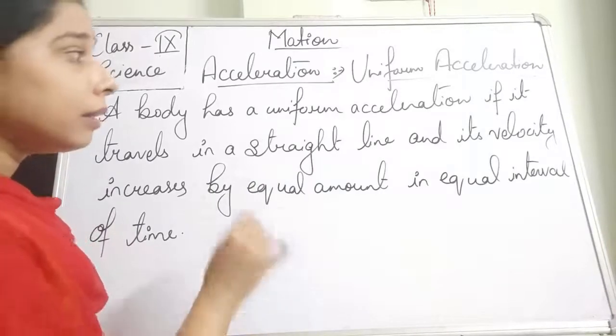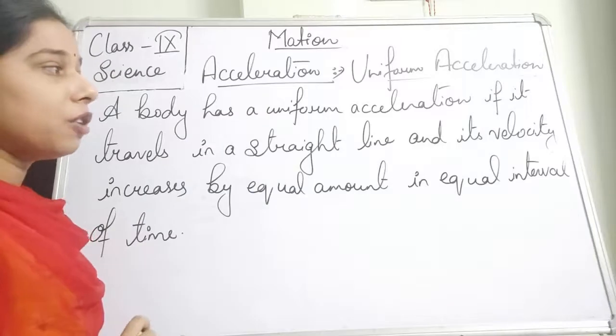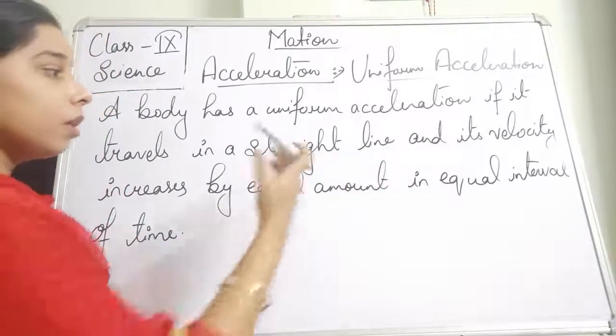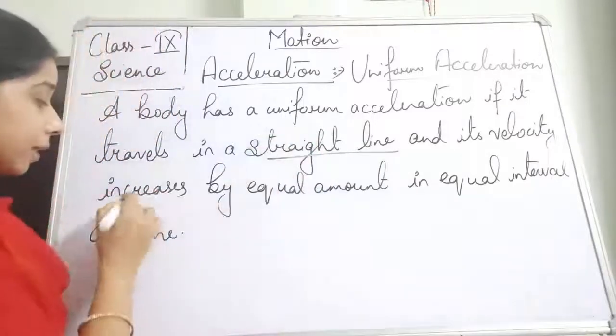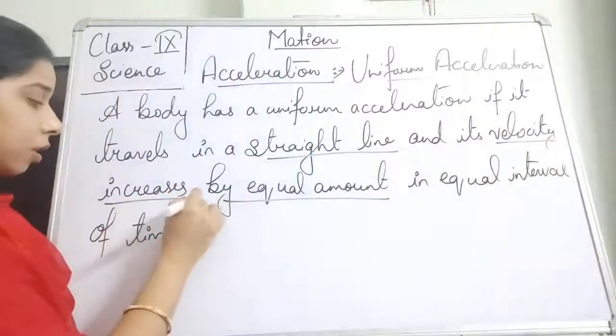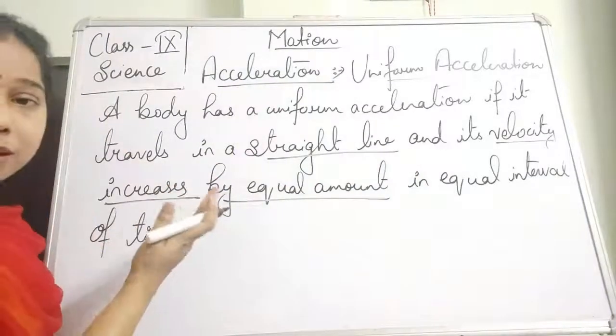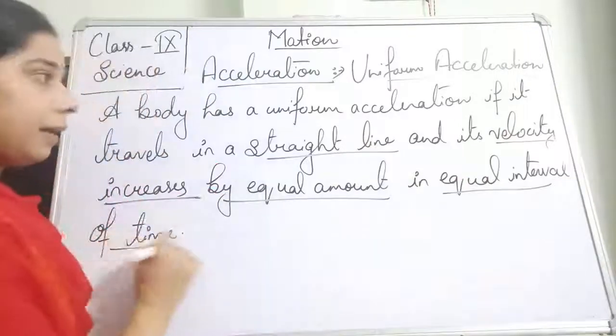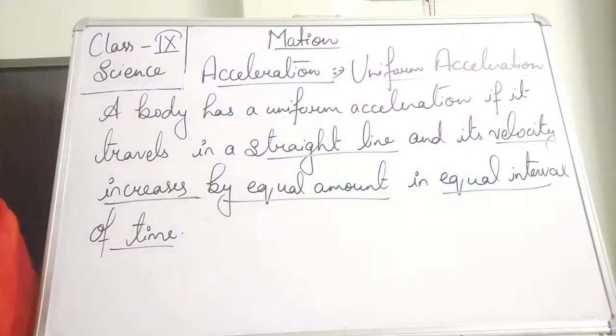So what are the things that we have seen in the definition? The first thing, the body should move in a straight line. The second thing, the velocity should increase by equal amount. It means the velocity does not remain constant, but it should increase with respect to time in equal interval of time. That is called the uniform acceleration.